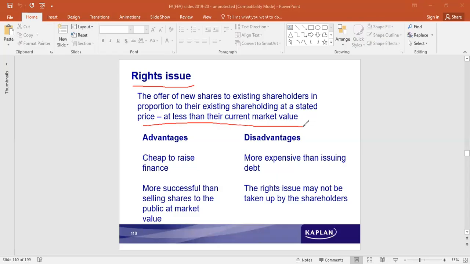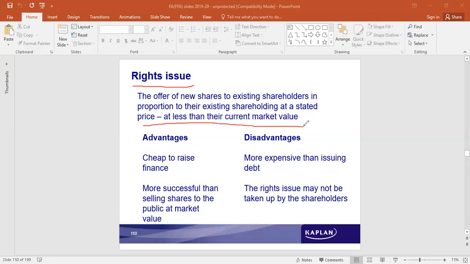Disadvantages are in terms of cost. We saw that equity is a costlier capital than debt capital. So on that note, it is more expensive than issuing debt capital. That is a disadvantage.